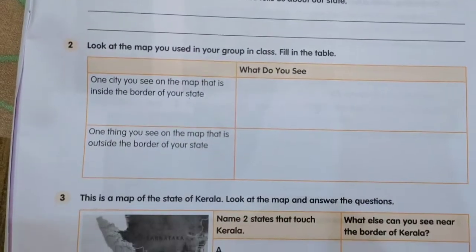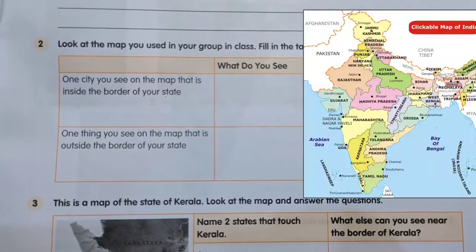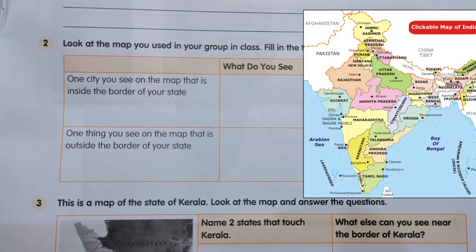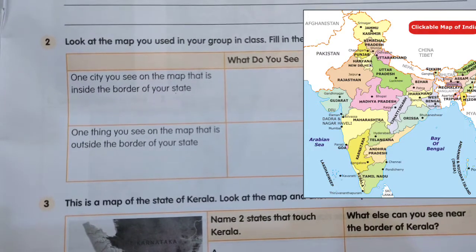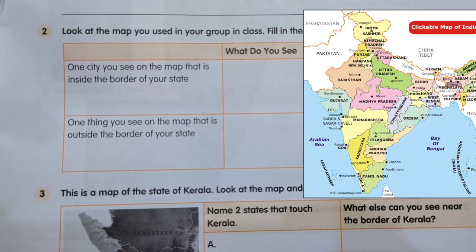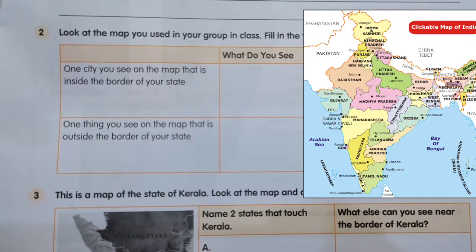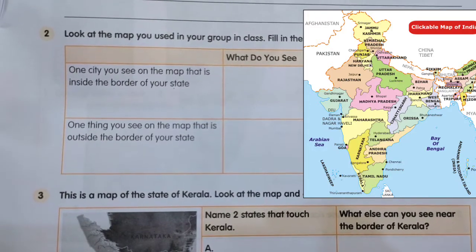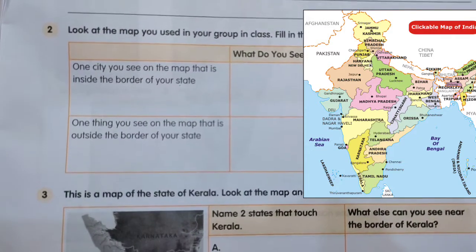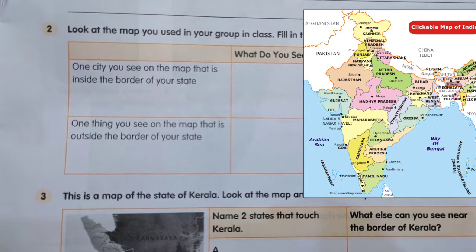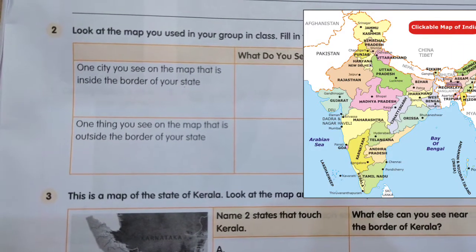Next, second question is, look at the map which we used in the discussion part, in the activity part, and fill in the table. First, one city you see on the map that is inside the border of your state. मीन्स जो आपका जो स्टेट है उस स्टेट में आपको कौन सी सिटी, किसी भी एक सिटी का नाम लिखेंगे यहाँ. Next is one thing you see on the map that is outside the border of your state. Next you will write one more city that is in the neighboring state. आप नेबरिंग कंट्री की, नेबरिंग स्टेट की किसी भी एक सिटी का नेम लिखेंगे.